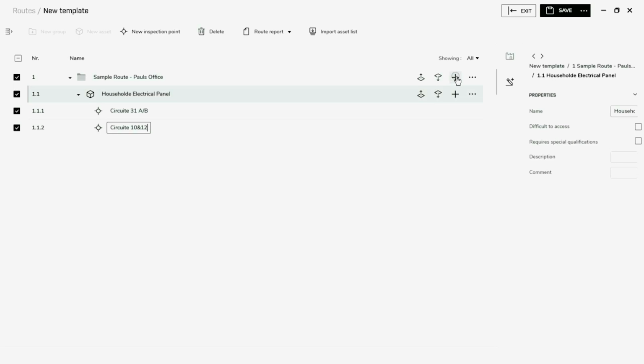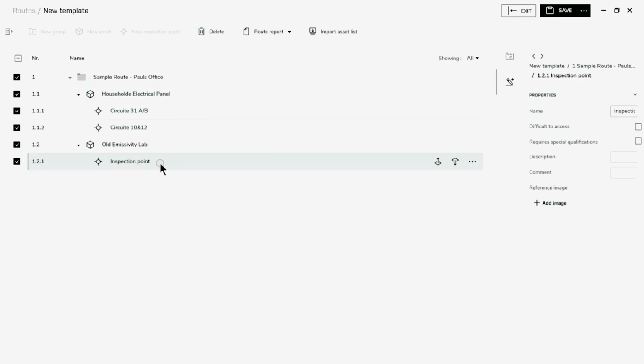So I'll go back up to the route, and I'm now going to add a new asset, and again, we'll give it a new name. And in this case, it's going to be the old emissivity lab. And then the first inspection point on this emissivity lab will be the electrical reference, tape reference.